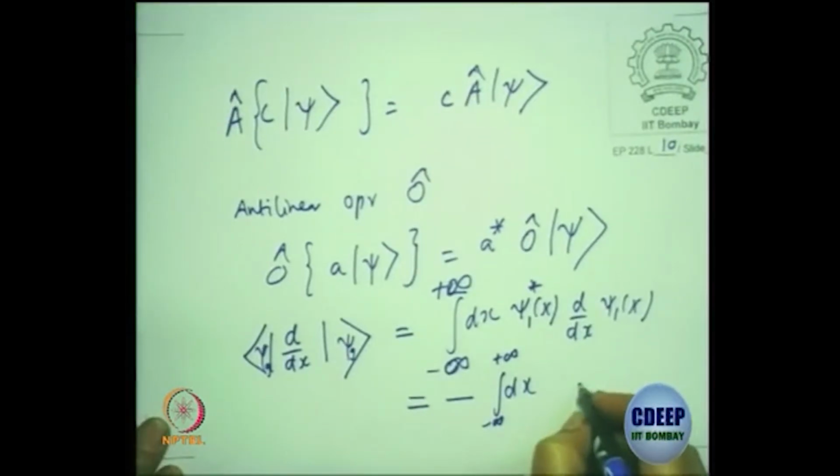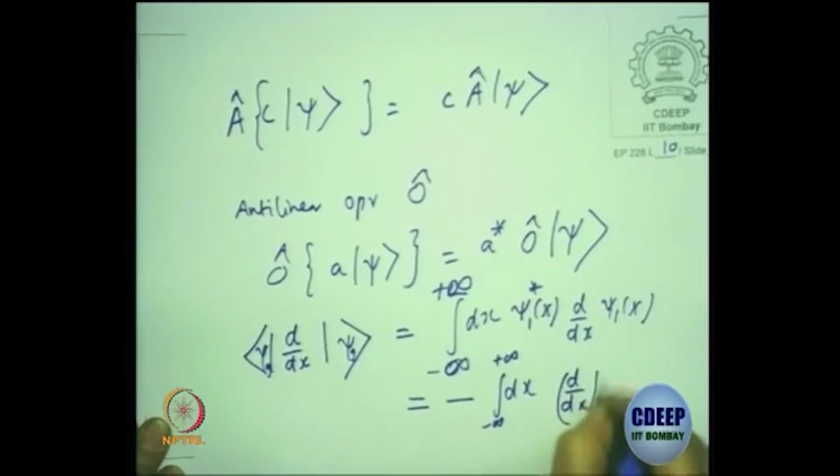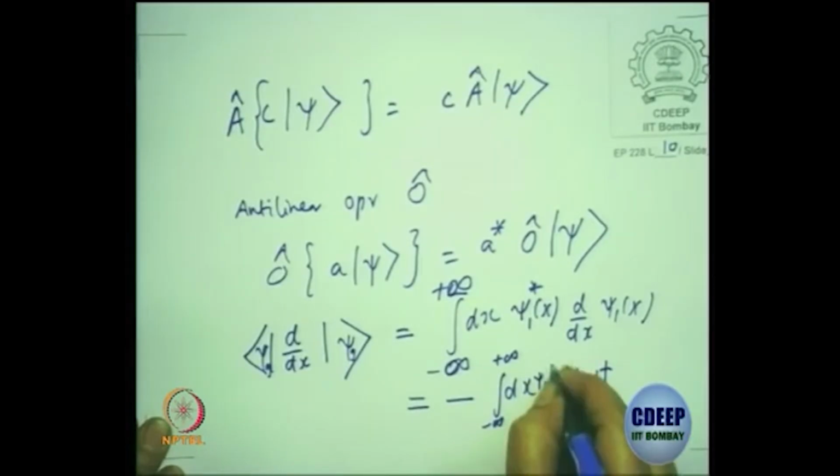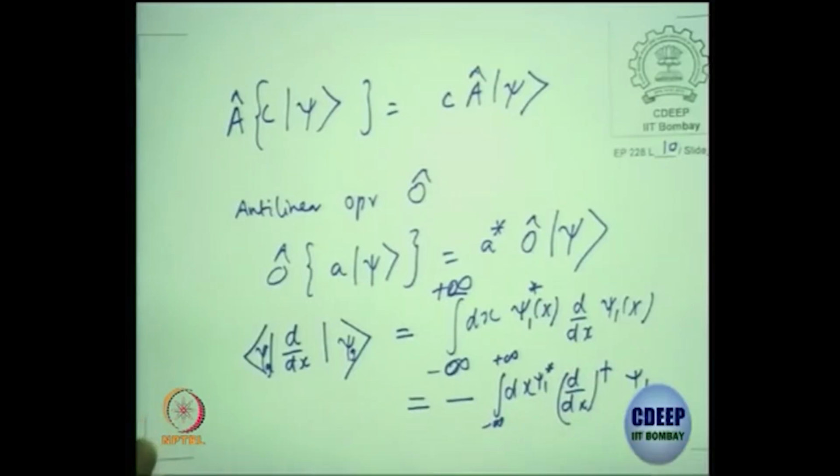Okay, so you can have (d/dx)† ψ1(x) ψ1. You can show that the expectation value of d/dx is the same as the negative of the expectation value of (d/dx)†. What does that mean? If the expectation value is in general complex, a plus ib, this one will tell me it is a minus ib, with a negative sign.